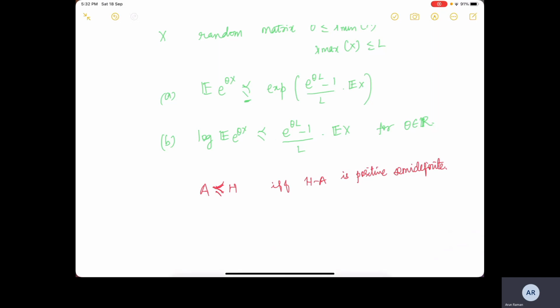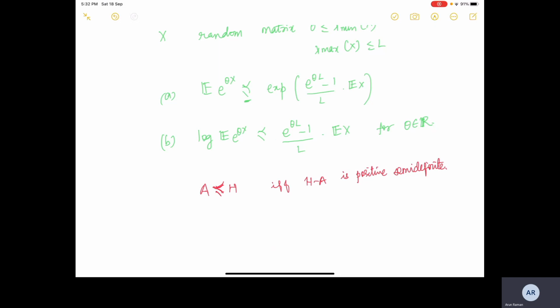So here also we are saying sort of the same thing, that informally or intuitively, the eigenvalues of the matrix exponential are bounded by this term.